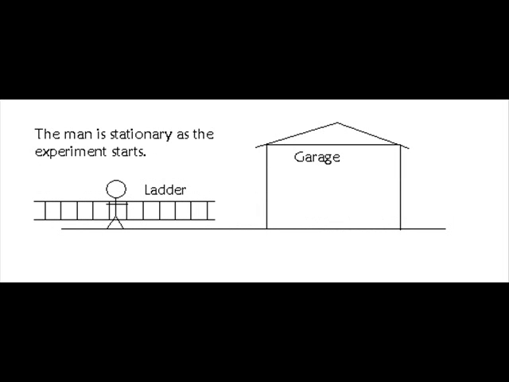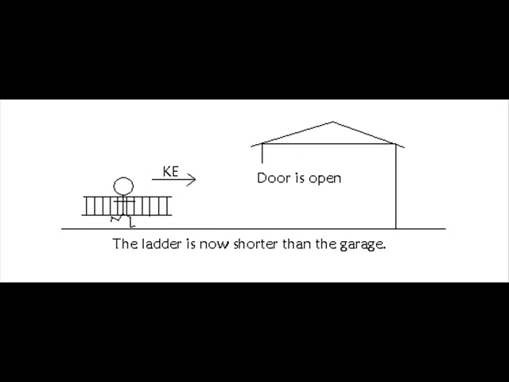This thought experiment starts with a man standing stationary outside a garage, and he's holding a ladder. As you can see in the illustration, the ladder is longer than the garage. So the man cannot fit the ladder within the garage. The man starts running toward the garage, and when he gets up to a constant speed, you can see that the ladder is now shorter.